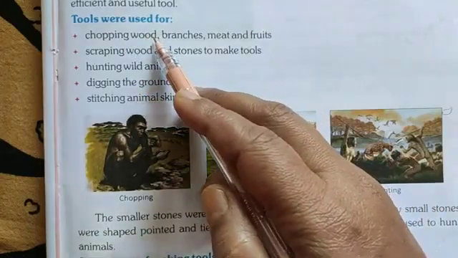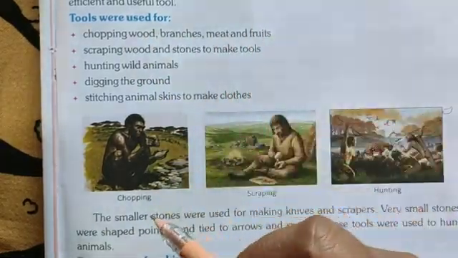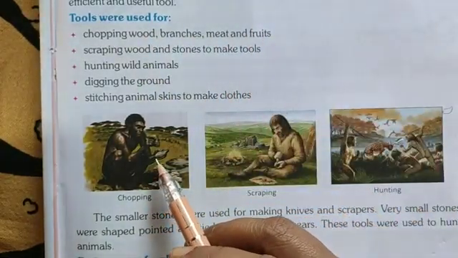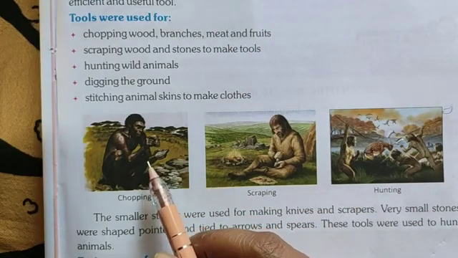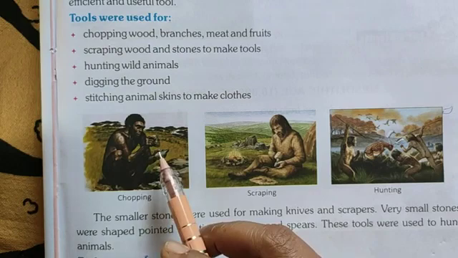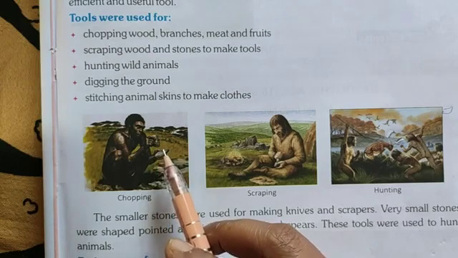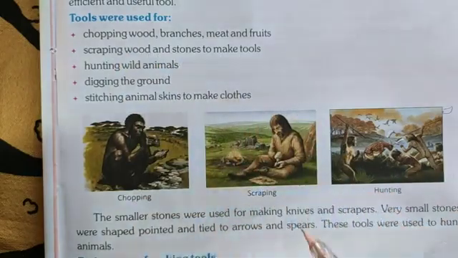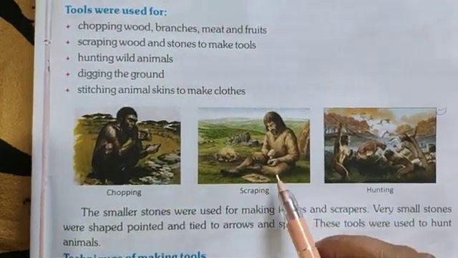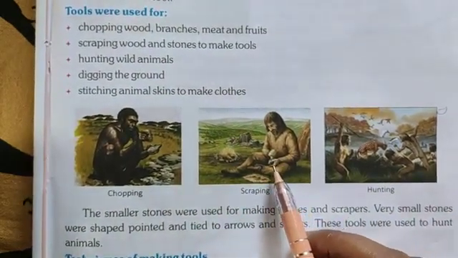First, chopping wood, branches, meat and fruits. Here one picture is there of chopping. In this way, they chopped the wood, branches, meat and fruits. Now scraping wood and stones to make tools. See, this is the picture of scraping.